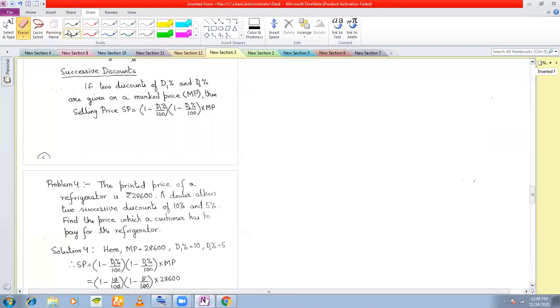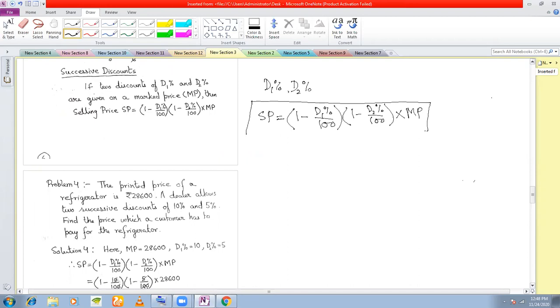If two successive discounts of D1% and D2% are given, then the selling price after these successive discounts you can calculate directly: (1 minus D1% by 100) into (1 minus D2% by 100) into the original mark price. This is something that you must know. We'll use this formula to calculate the final selling price.